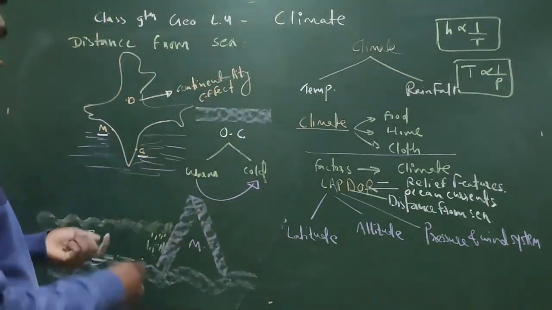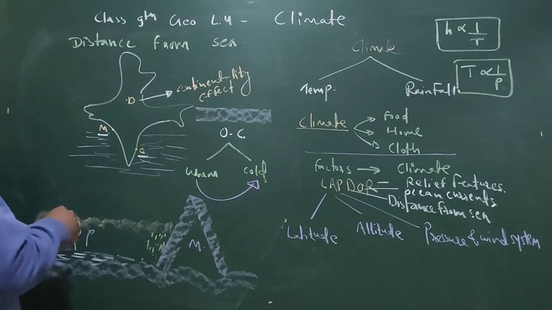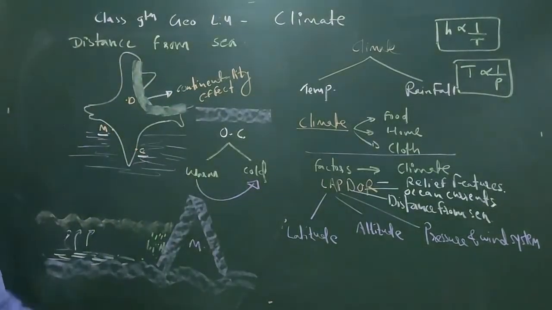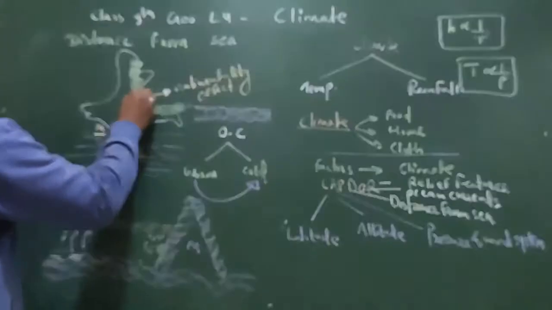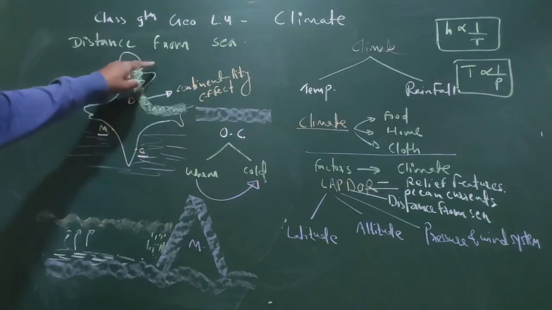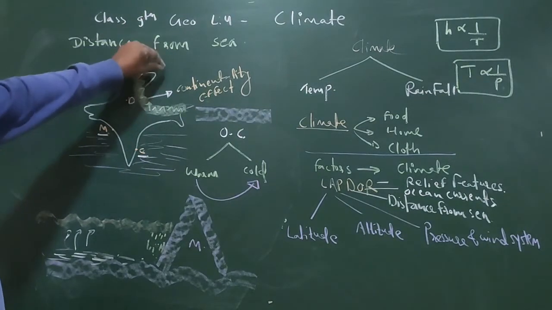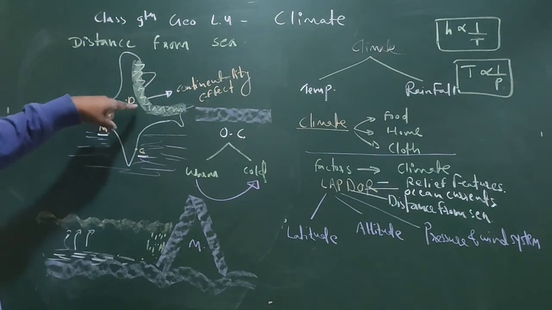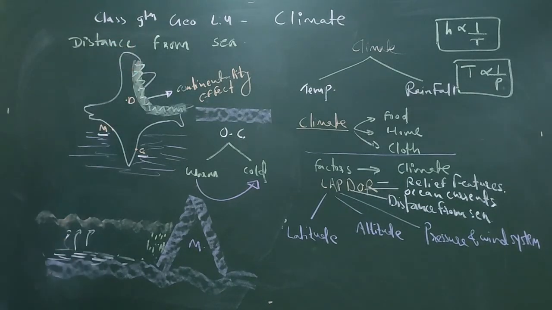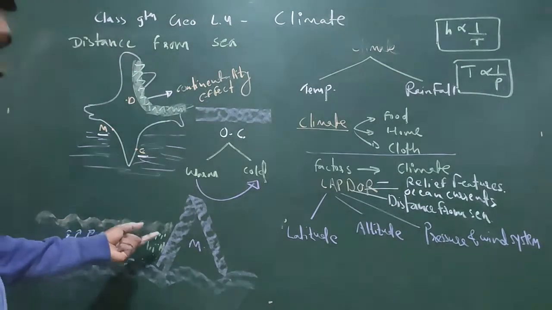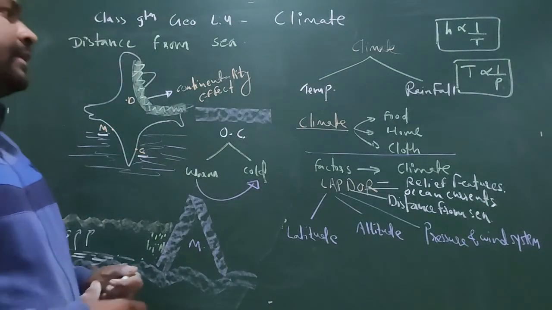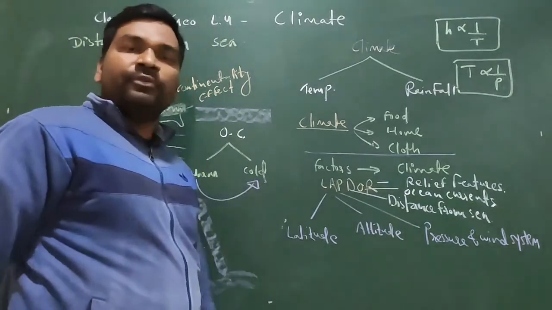This Himalayan mountain also blocks the extreme cold winds coming from northern Asia. So it saves India from extreme cold winds from North Asia and helps India receive rainfall. That is why the mountain affects the climate, and mountain is a type of relief feature.